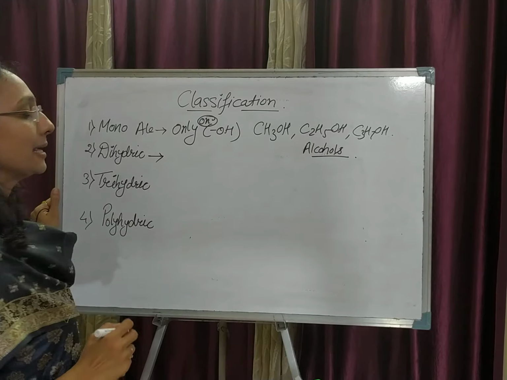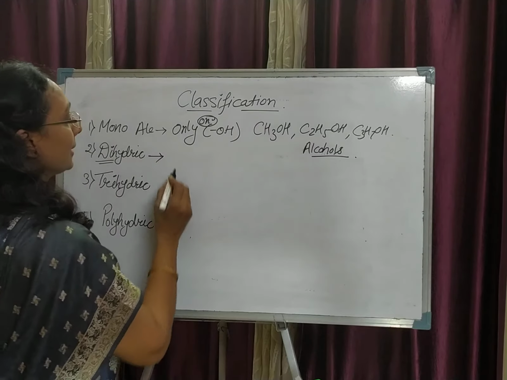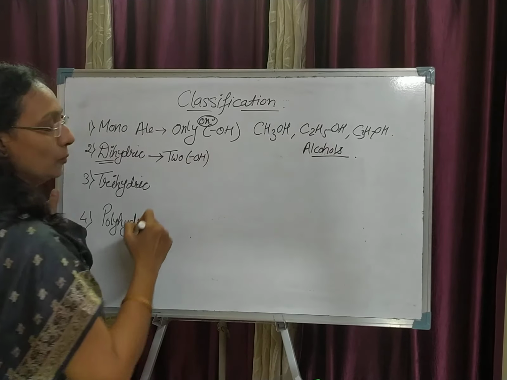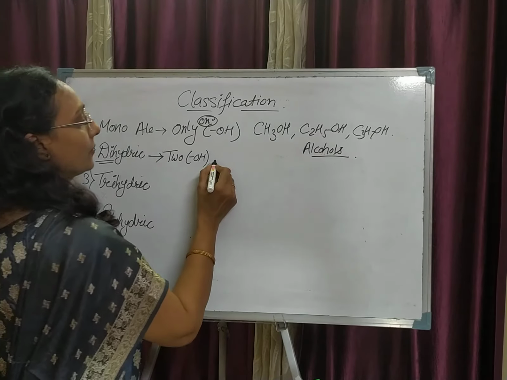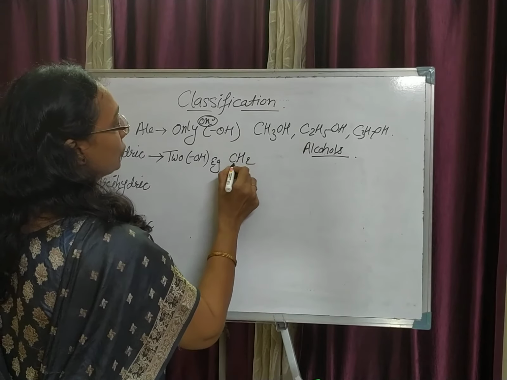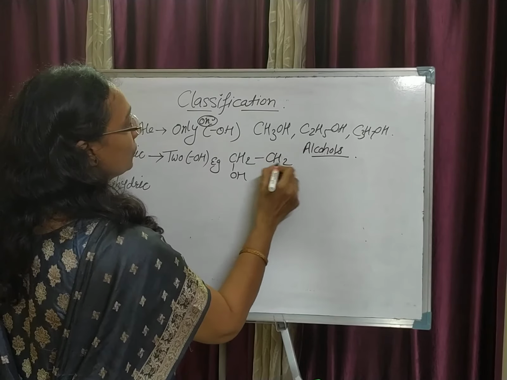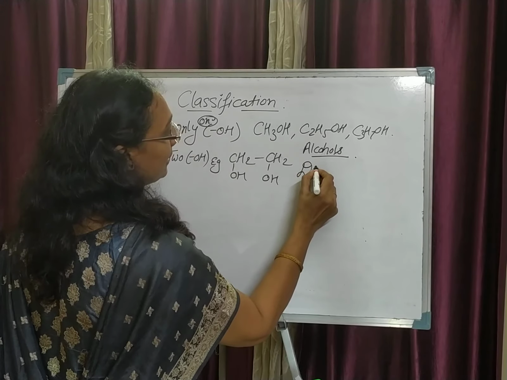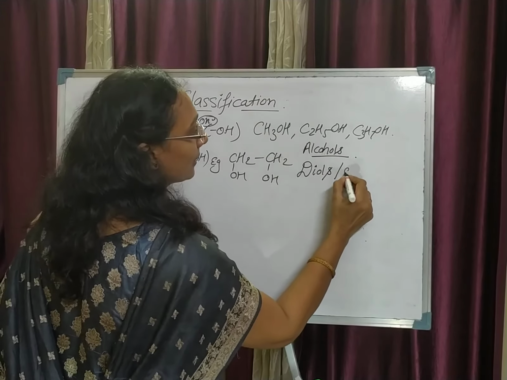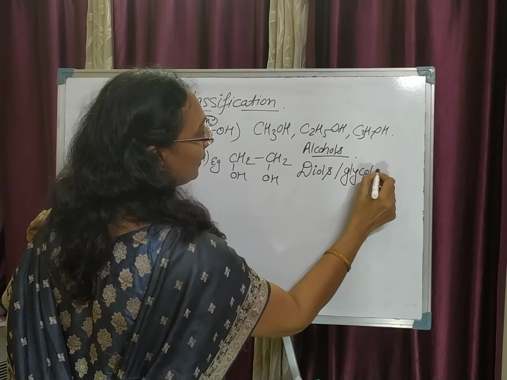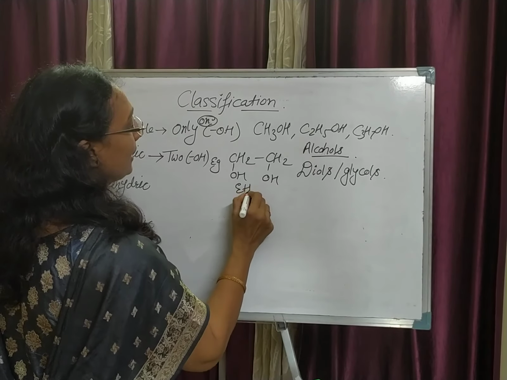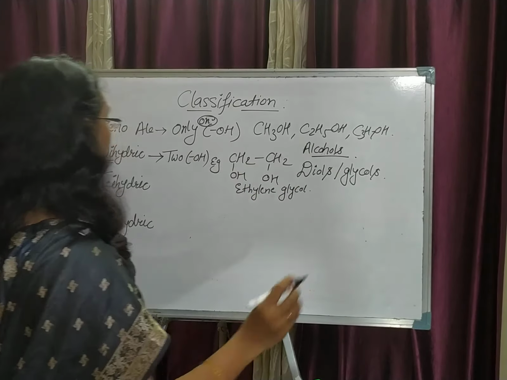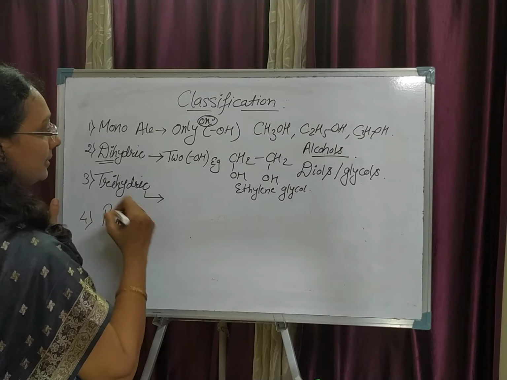Now we'll go for dihydric alcohols. The name itself is giving you an idea about di. That is, there are two hydroxyl groups present in that alcohol. For example, CH2OH, CH2OH. These dihydric alcohols are also called diols or glycols. This is an example of ethylene glycol.